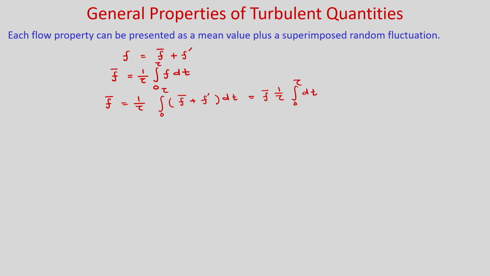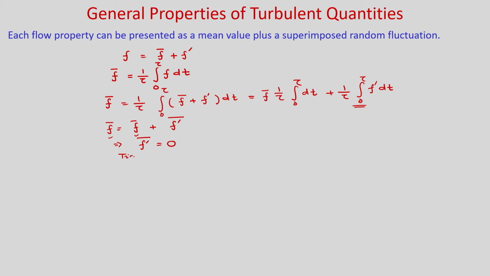We assume that in that time period f bar is constant, so you can take it out of the integral, and we have 1 by tau integral 0 to tau f prime dt. So, this 1 by tau integral 0 to tau dt gives only f bar, and the remaining term gives the definition of the average quantity, that is f prime bar. These quantities are the same, so f prime bar is 0. That means the time average of the fluctuating component is 0.